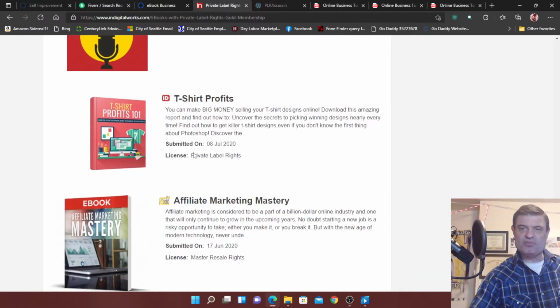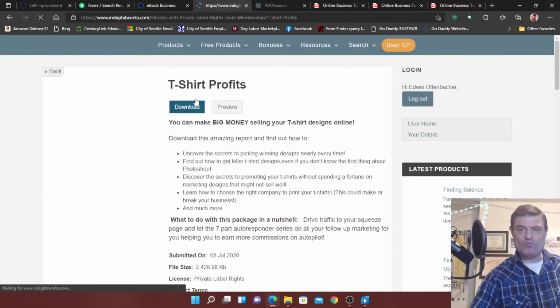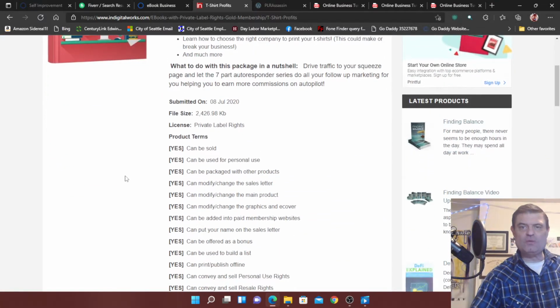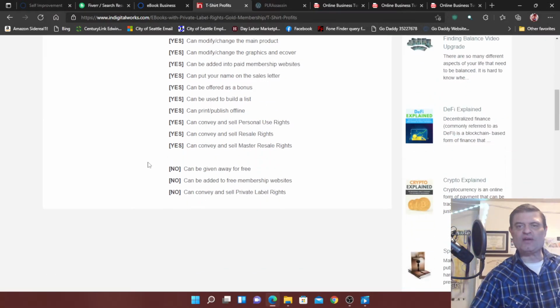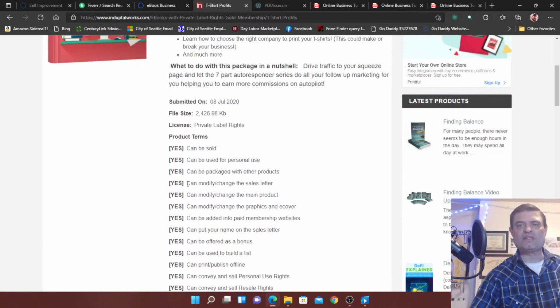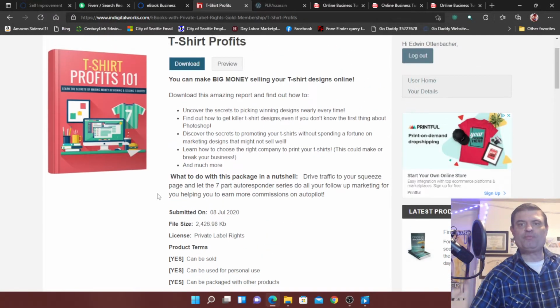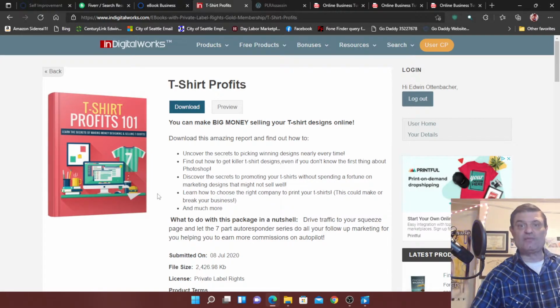Let me see, T-shirt profits. Okay, let's look at that. So click on that. If you go down below, it will tell you what the owner will allow. Can be sold, can be used for personal use. And then down here are the restrictions. Can be given away for free, can be added. Okay, so this one is a good one. This one, you can just do a resell if you would like, keeping the same cover and all the text. Or you can have the cover completely redone with you as the author or somebody else.